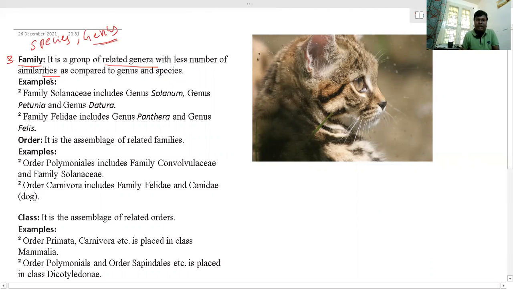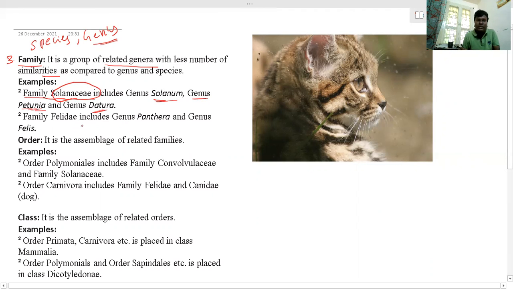For example, we are taking a very simple one. A group of related genera is called family. Here we are taking Solanaceae, which includes the genus Solanum. Under this genus Solanum, we discuss different species like Solanum tuberosum, Solanum melongena, and Solanum lycopersicum, etc. And one more genus we are taking is Petunia, and another genus is Datura. All these different genera can be included in the family Solanaceae. So the Solanaceae family comprises Solanum and Petunia, etc.